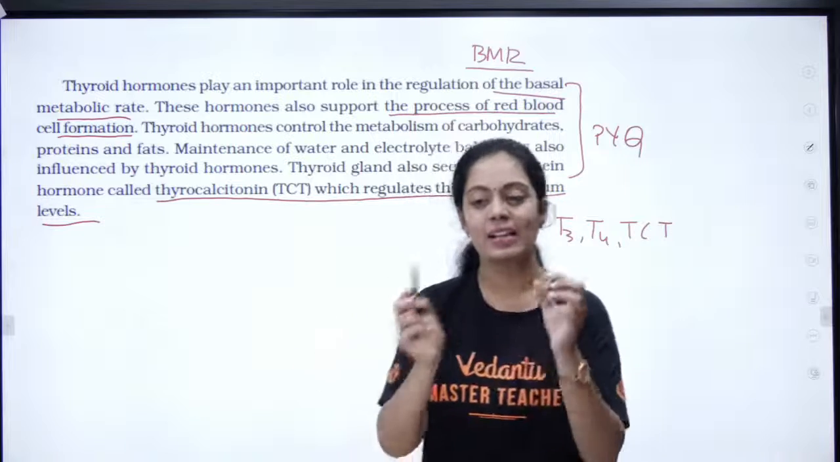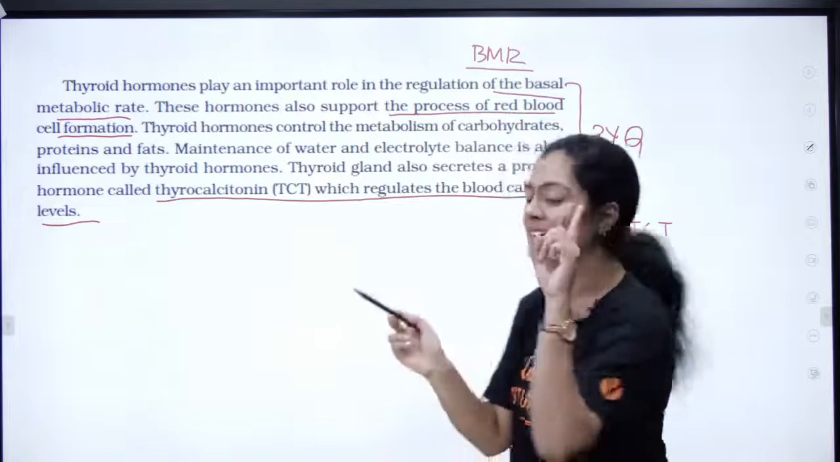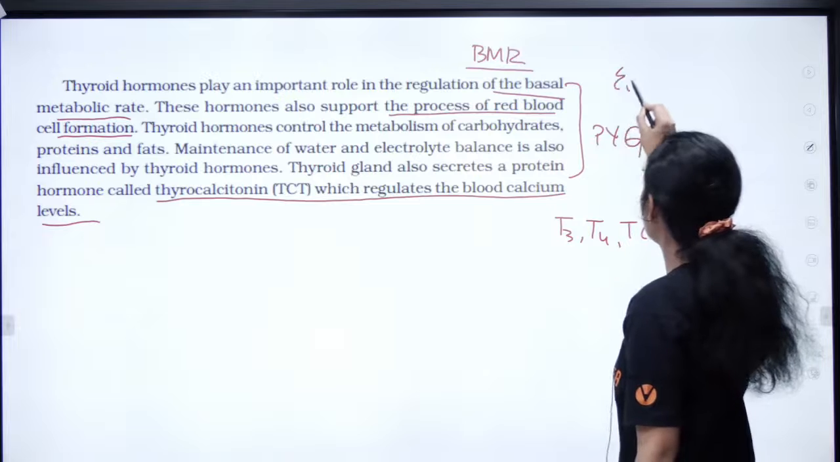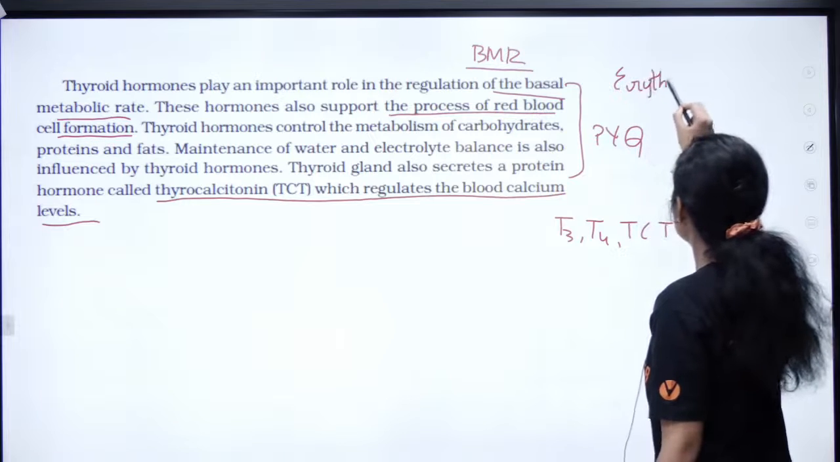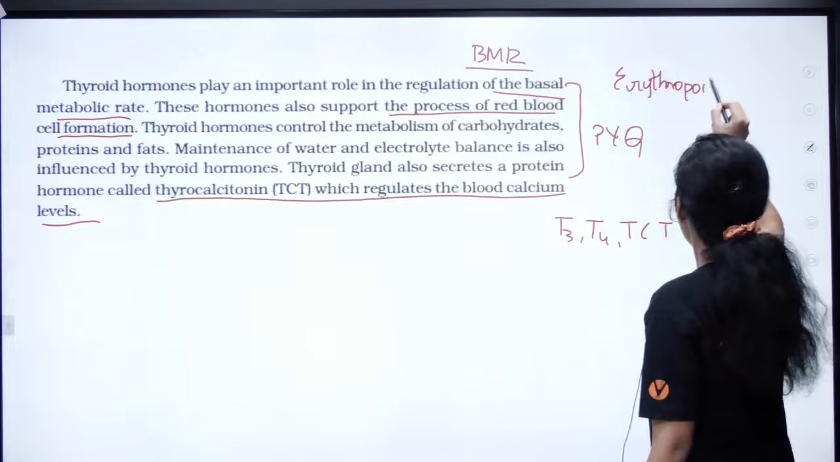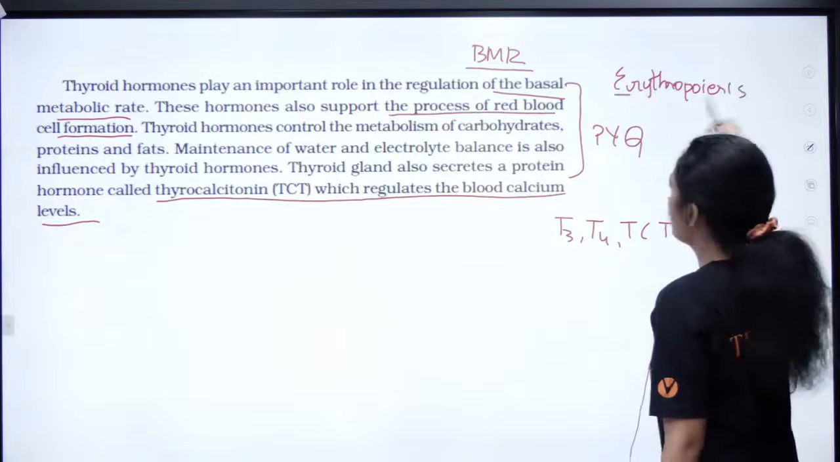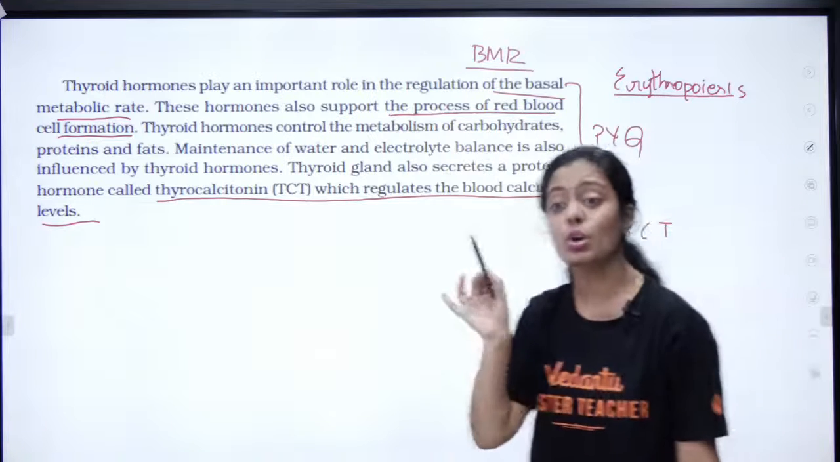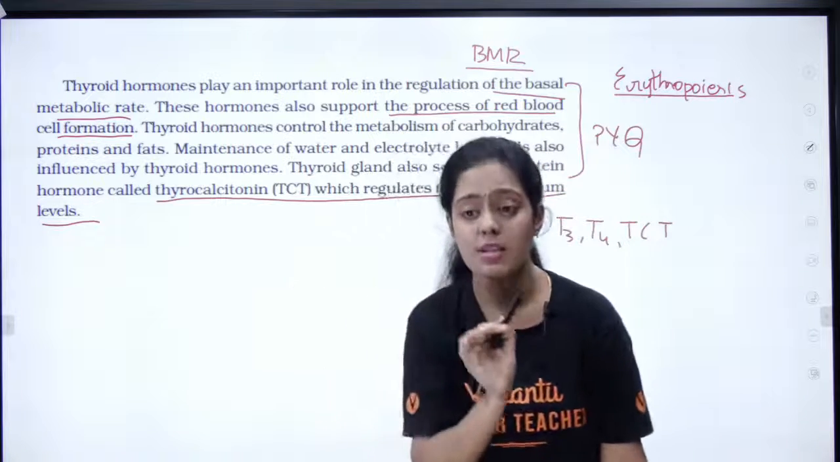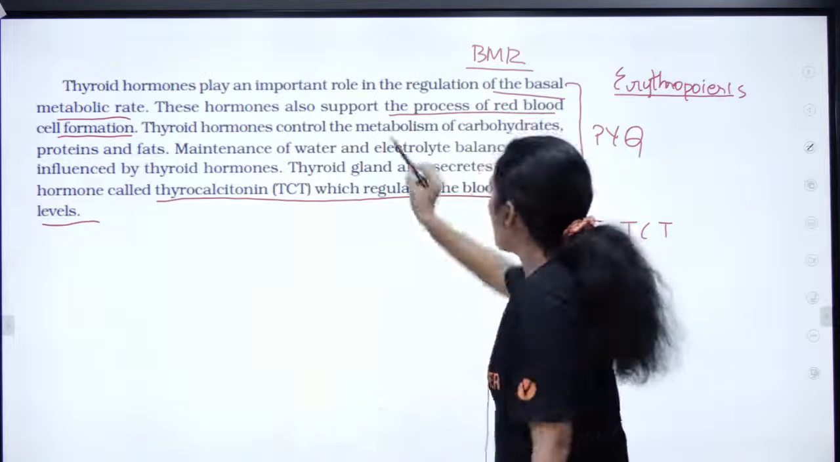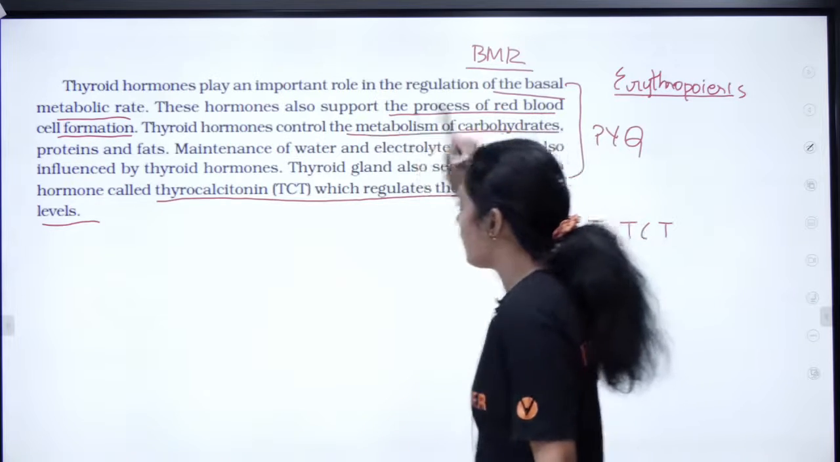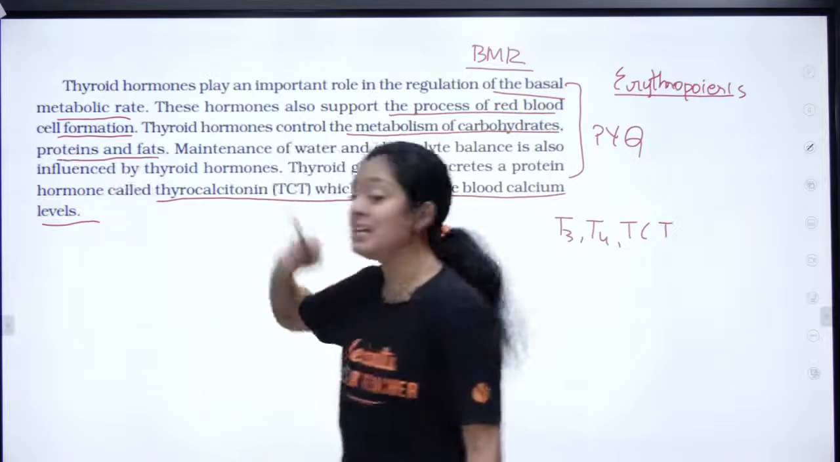Can anyone tell me what the name of RBC formation is? It is called erythropoiesis. Okay, so this hormone is going to control your erythropoiesis. Okay, and it is also involved in the metabolism of carbohydrate, protein and fat.